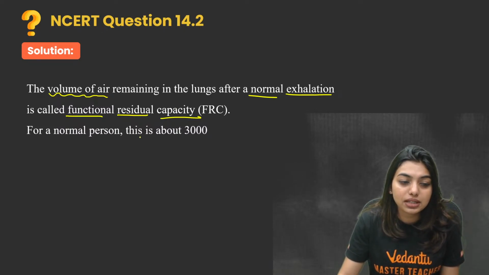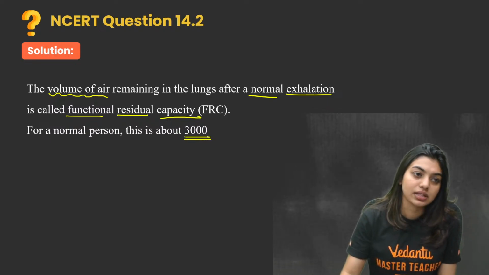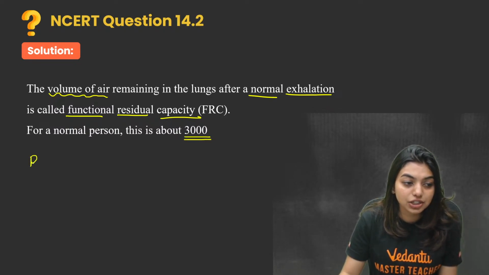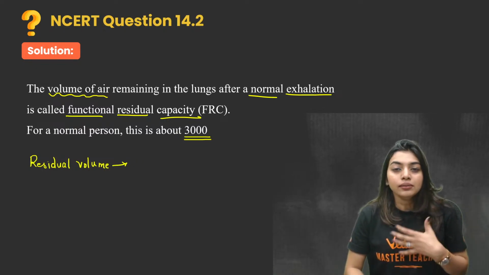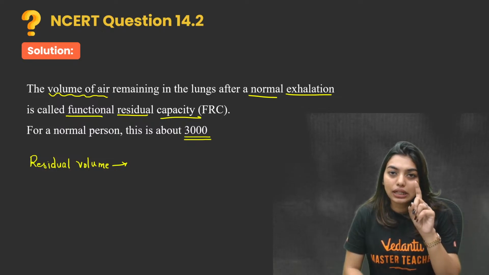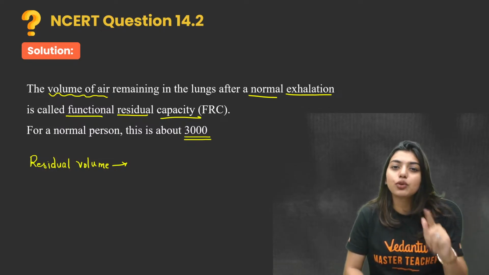and for a normal person, this is going to be about 3,000 mL. Same way, you also have residual volume. If all of you remember, you also have residual volume. Residual volume is what? However much forced expiration I do, some amount of air is always going to be in my lungs.